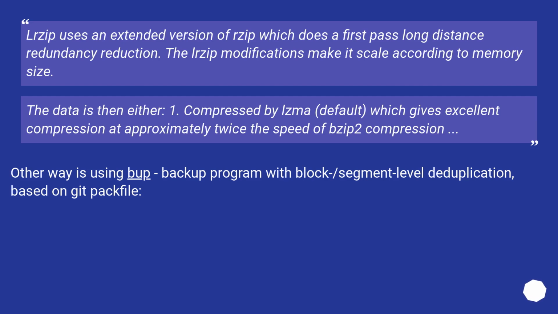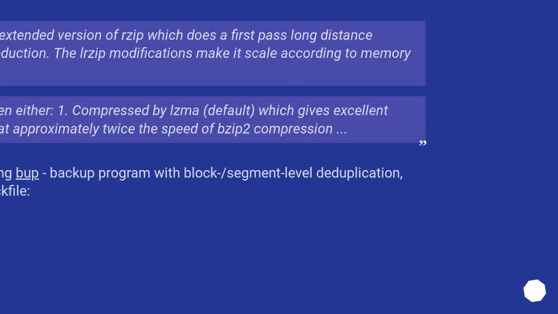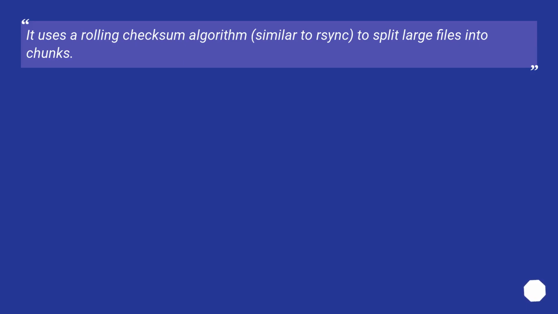Another way is using bup, a backup program with block/segment level deduplication, based on the Git pack file. It uses a rolling checksum algorithm, similar to rsync, to split large files into chunks.